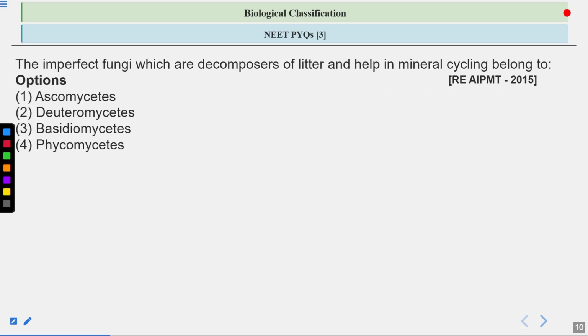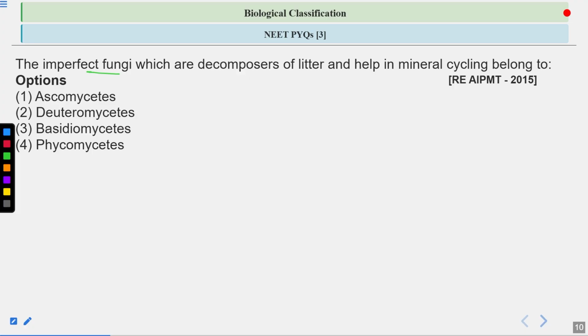Next question: the imperfect fungi which are decomposers of litter and help in mineral cycling belong to. They're talking about the imperfect fungi, Deuteromycetes, and they say these are decomposers of litter, meaning decomposers of organic matter.